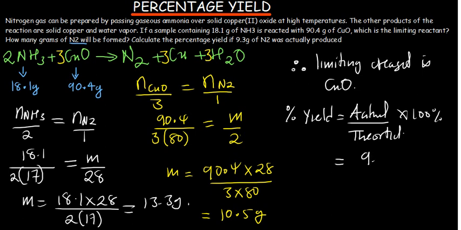The theoretical is the one calculated, that is 10.5, then multiplied by 100%. So this is giving us 62%. So this is going to be the percentage yield for ammonia, I mean for nitrogen in this case.